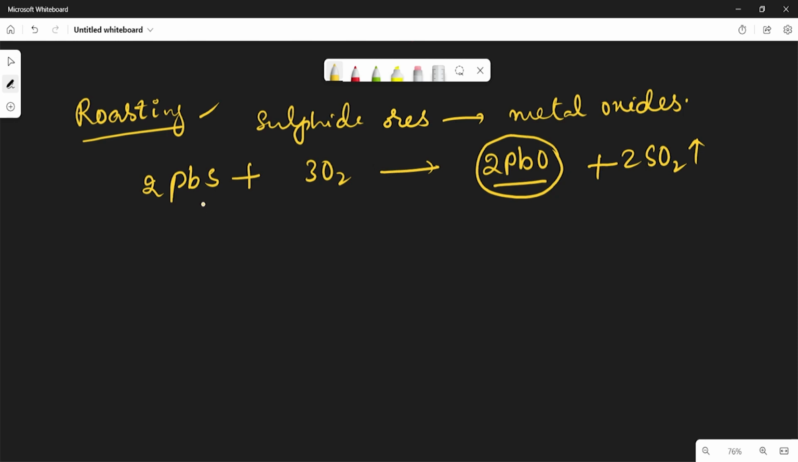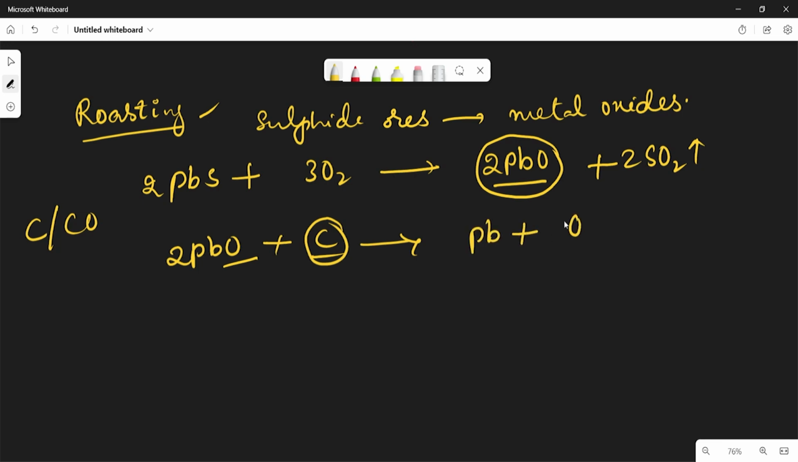See, these metal oxides are again reduced to the corresponding metal by using a suitable reducing agent like carbon or whatever it may be. So by heating again the metal oxide with the reducing agent like carbon or carbon monoxide, we get Pb plus CO. See here, the first thing we are doing is the roasting method.